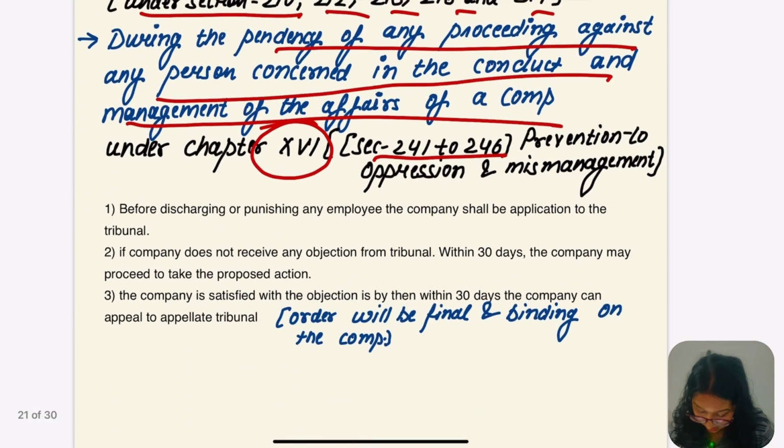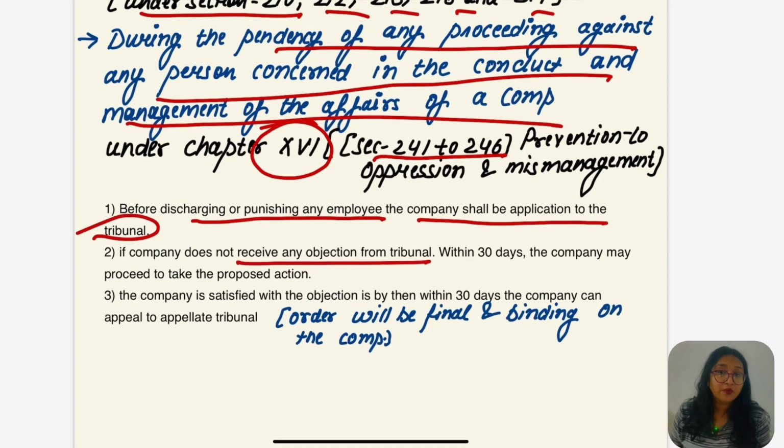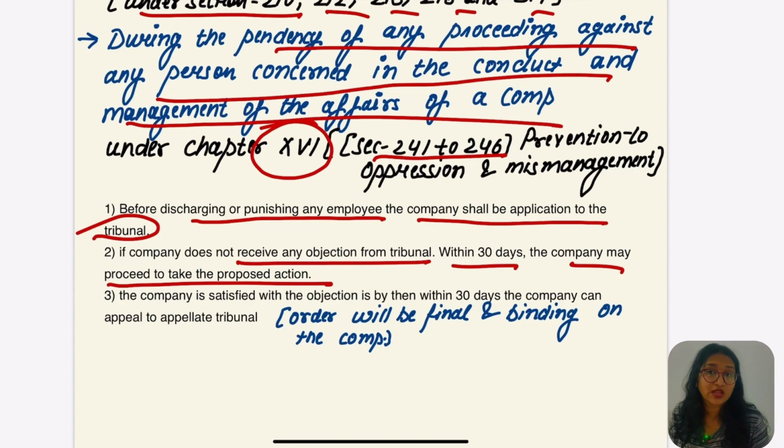Okay, let's go for it. Before discharging or punishing the employee, the company shall make an application to the tribunal. If the company does not receive an objection from the tribunal within 30 days, the company may proceed to take the proposed action.